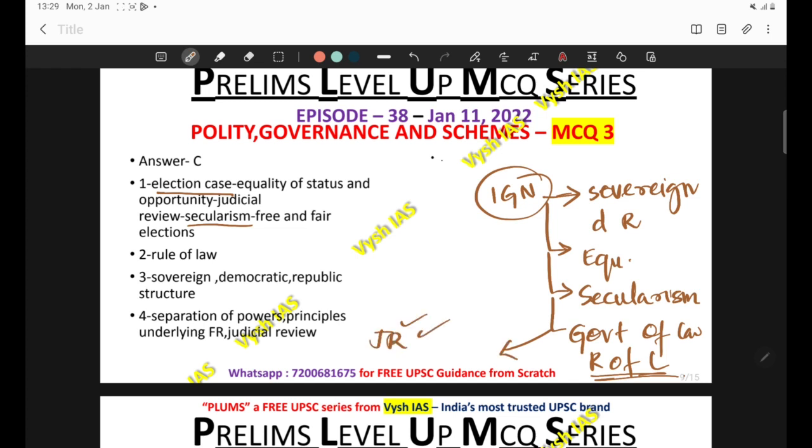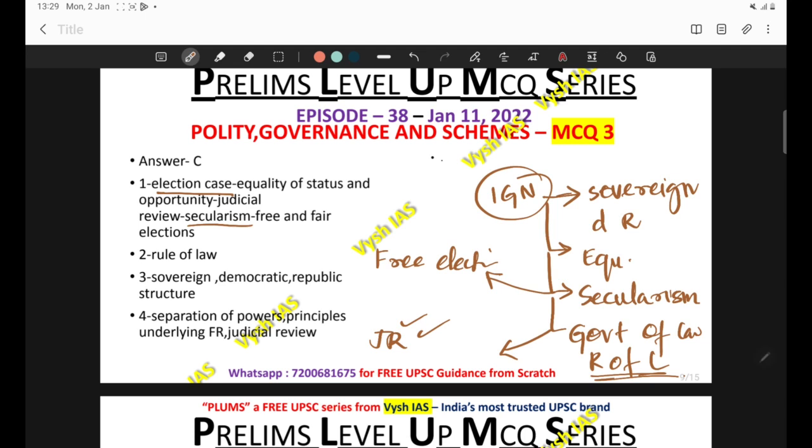Then fifth is free and fair elections, which is implied in democracy. That was also stated. So these are the 5 points which are related to the first case. So whenever you get questions relating to Indira Nehru Gandhi case, if any of these 5 statements is given in the question, you can mark that statement as correct.